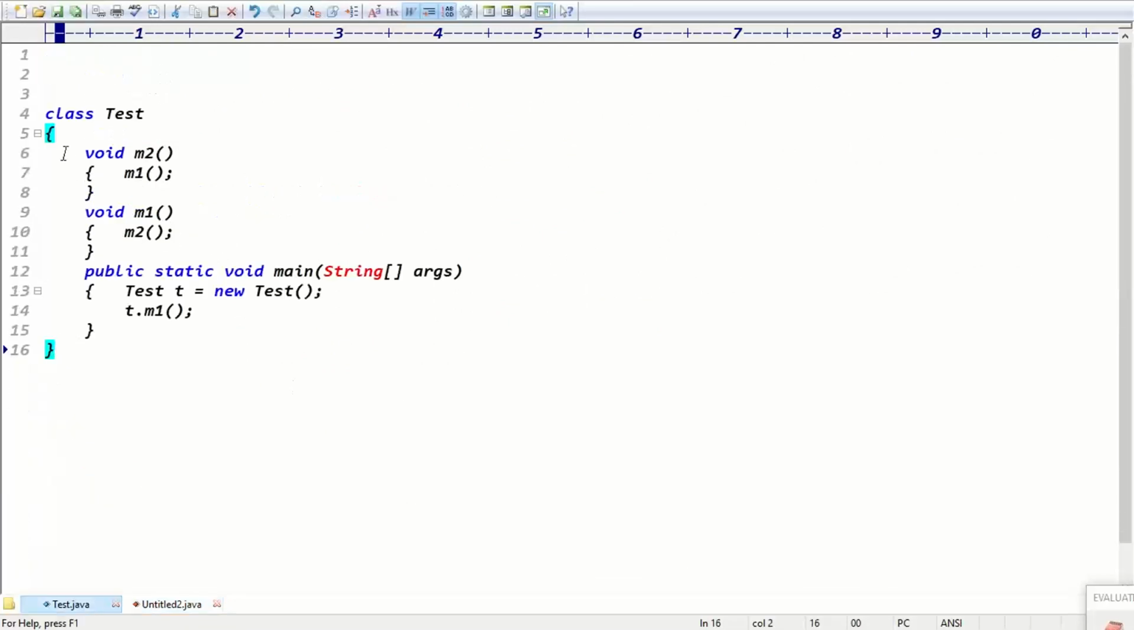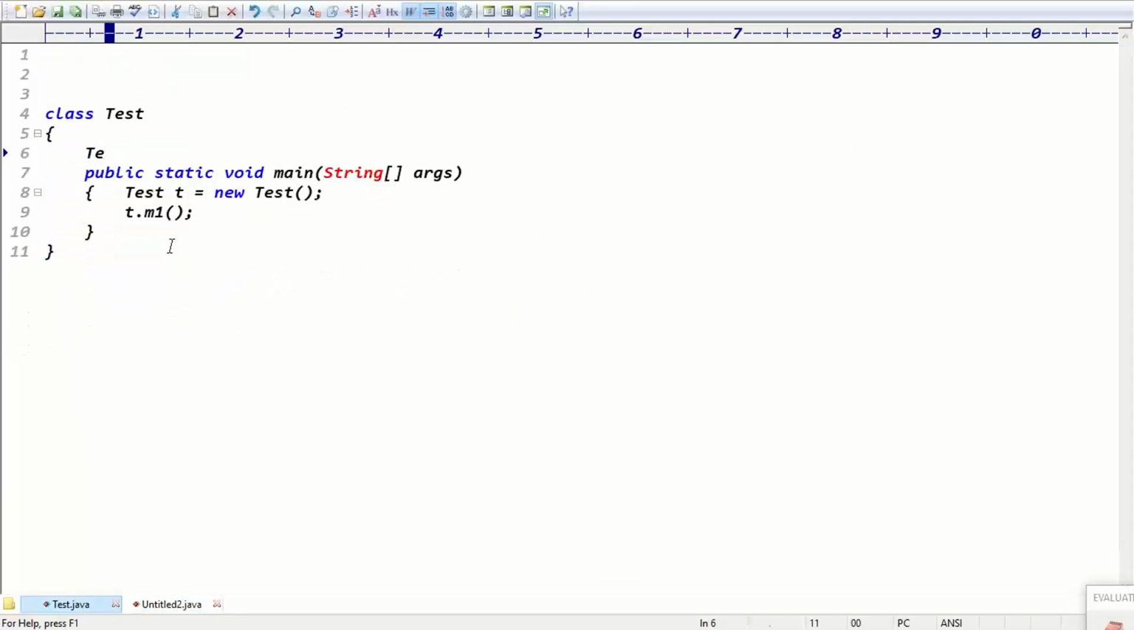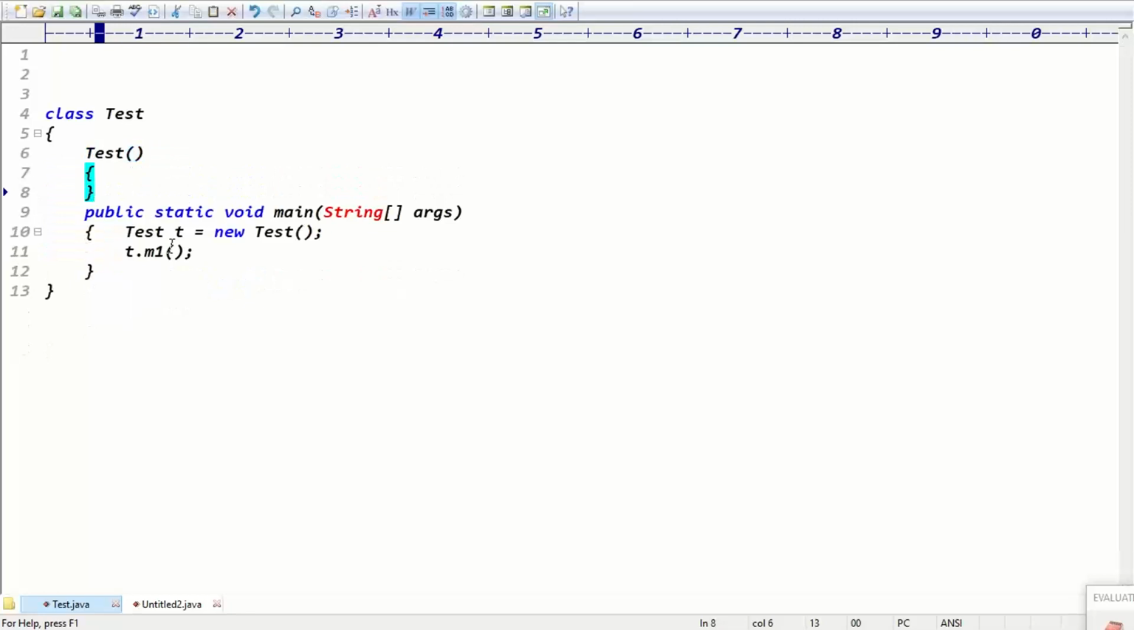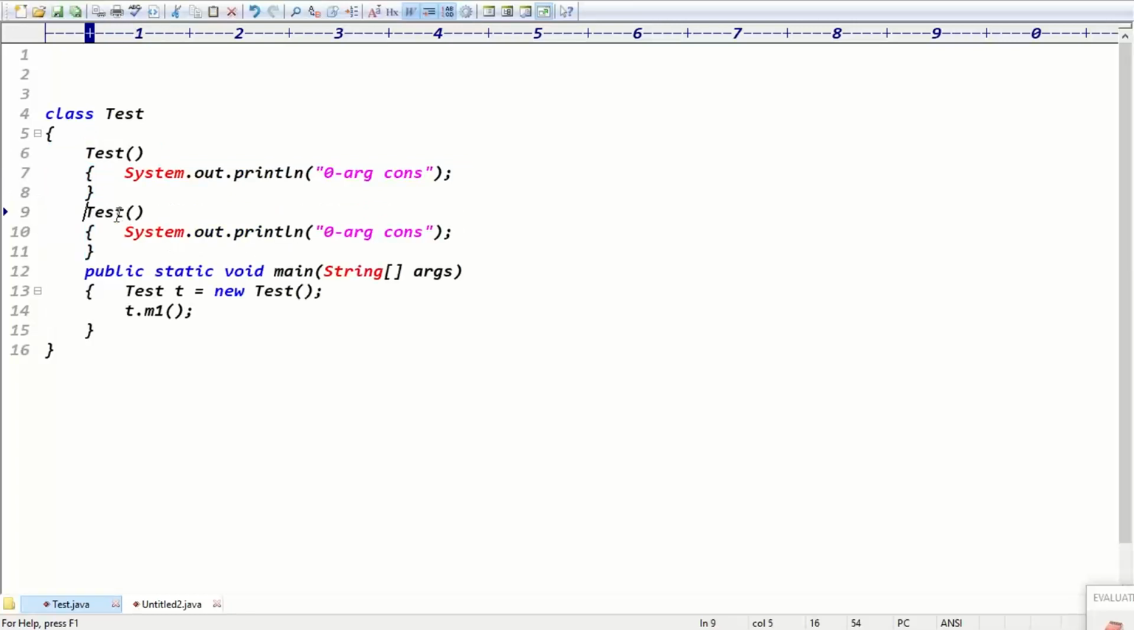Yesterday, what happened? If you take the instance block inside the constructor, the constructor name and class name must be the same. I took a zero argument constructor. The System.out.println of this is how many argument constructor, guys? Zero argument constructor. Like that, I took one more constructor, a one argument constructor, with integer a. This is how many argument constructor, guys? This is a one argument constructor, right?